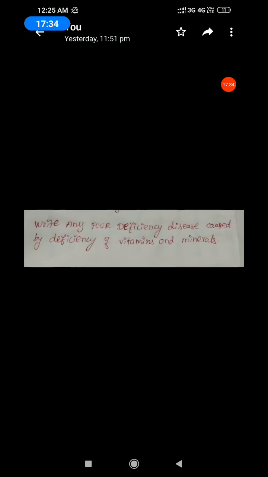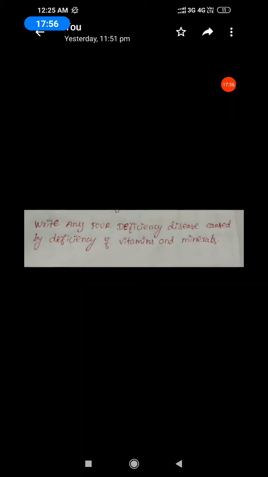Next, in detail: write any 4 deficiency diseases caused by deficiency of vitamins and minerals.